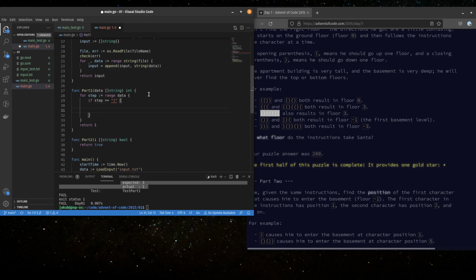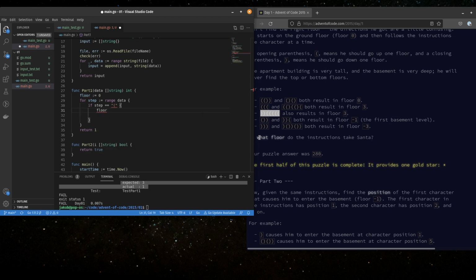Oh, we forgot one thing. Well, I forgot one thing. On this journey, we're going to do the floor, because remember, we're going up and down floors, and we're going to initialize that at 0, equal sign 0, okay? And if step equals that one, remember, we go up 1 floor.